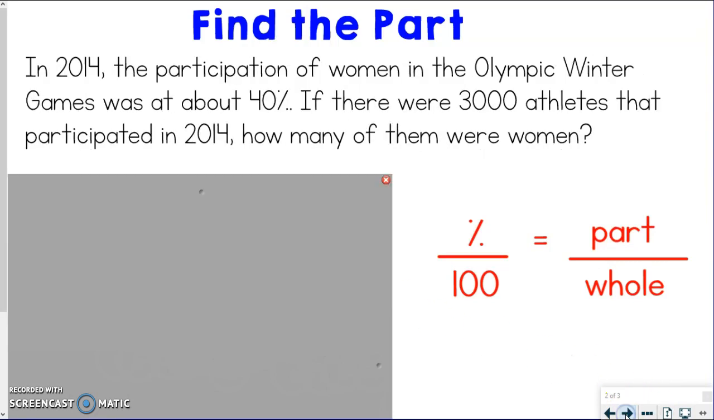So now what I want you to do on this next one is pause the video, try this one on your own, set it up using the proportion, and you might have a little bit bigger numbers, but you can do this. You know how to do this. So pause the video, try it out, and then unpause to see what the answer is.